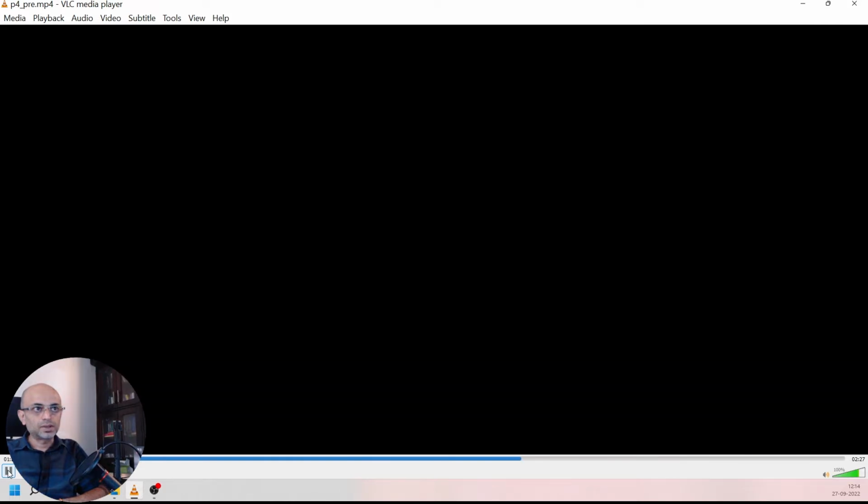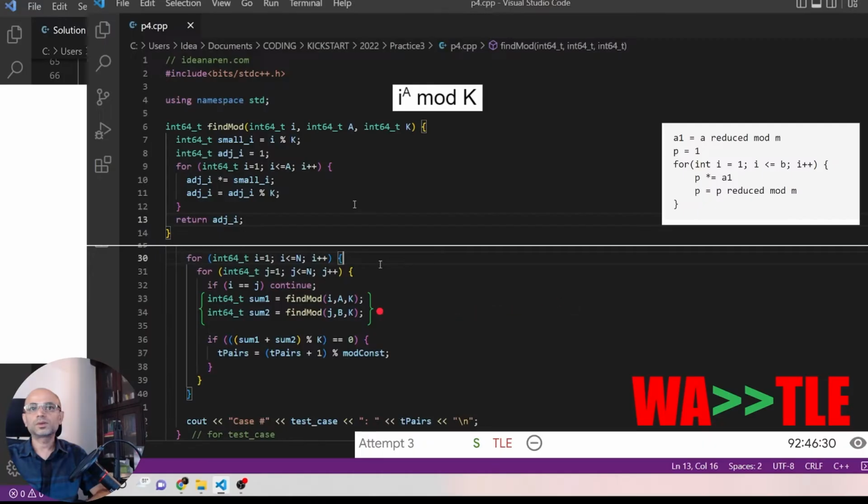It resulted in TLE. So this also resulted in failure for our test set 1, but previously it was failing with wrong answer because of the huge number, but we improved it with this better way to calculate i power a mod k, and now it is resulting in TLE, which is time limit exceeded.